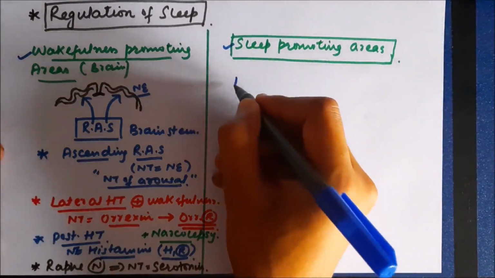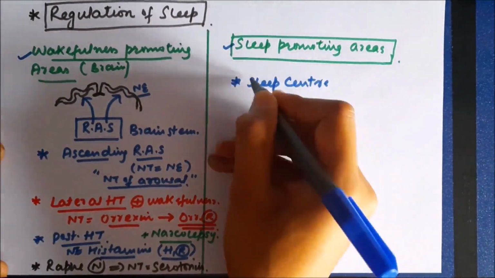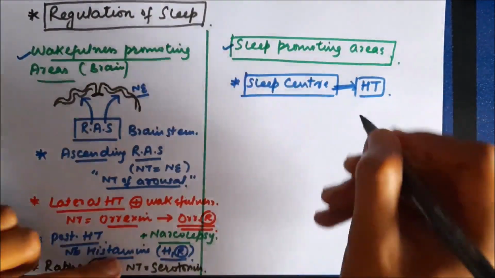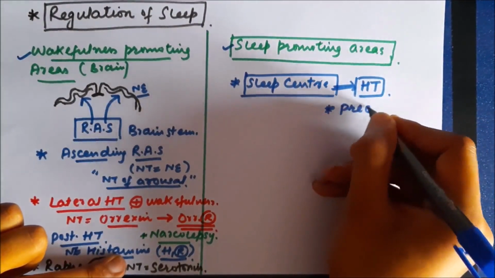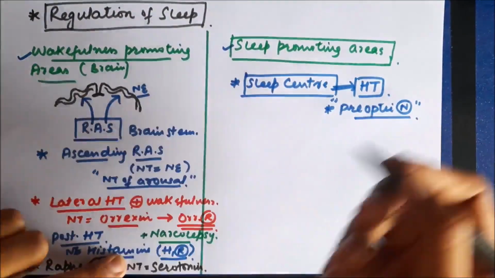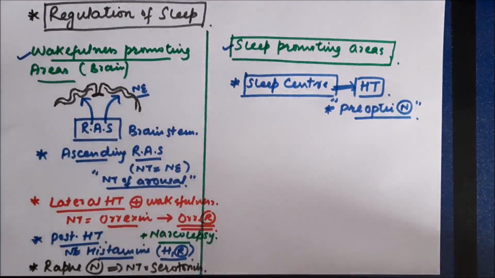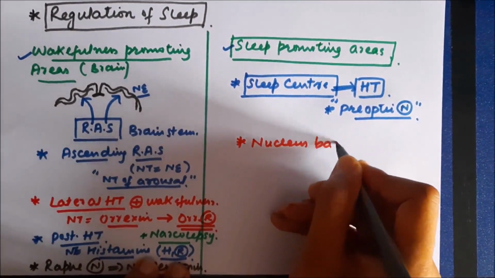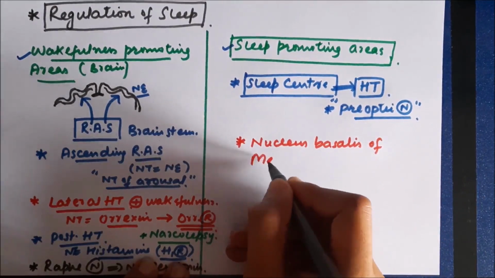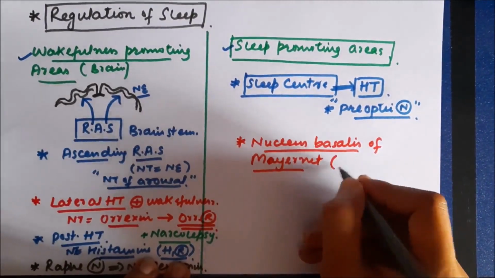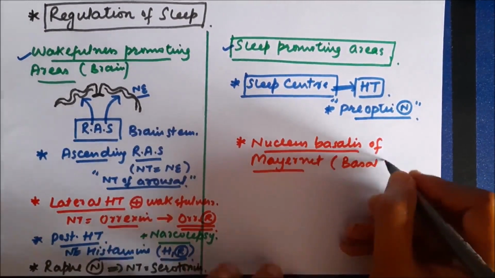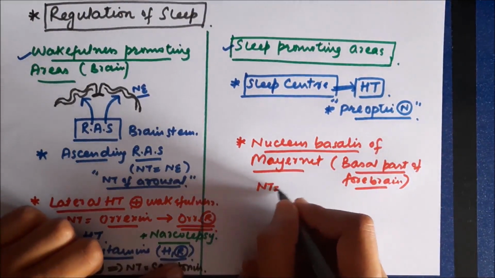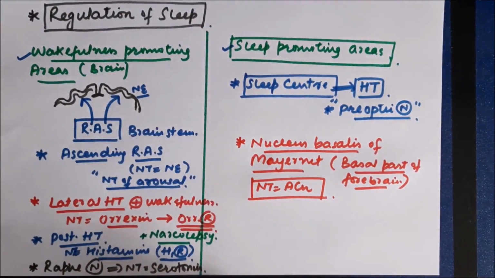Now let's move to sleep promoting areas. The first important sleep promoting area is the sleep center itself, which is located in the hypothalamus, in the preoptic nucleus of the hypothalamus. Stimulation of this area is going to promote sleep, and it's going to induce sleep in a person. So it's the first sleep promoting area, the preoptic nucleus. Now the second sleep promoting area is present in the nucleus basalis of Meynert. It is another sleep promoting area, and the neurotransmitter here is acetylcholine. This nucleus basalis of Meynert is located in the basal part of the forebrain. It is responsible for inducing sleep.